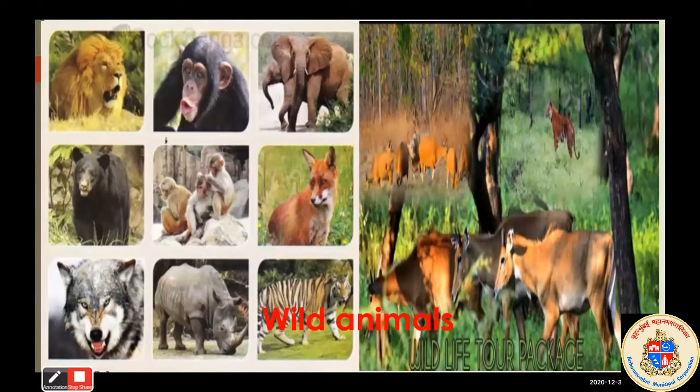After that, wild animals. All these seven states are famous for their forest, and in that forest, we can see a lot of animals, rare animals that we cannot find in other parts of the world or in India. Langur, the type of monkey, you can see in Assam only. Rhinoceros you can see in the Kaziranga National Park. Tigers, lions, monkeys, bears. So all these elephants, all these animals are there in the forests of the seven states.